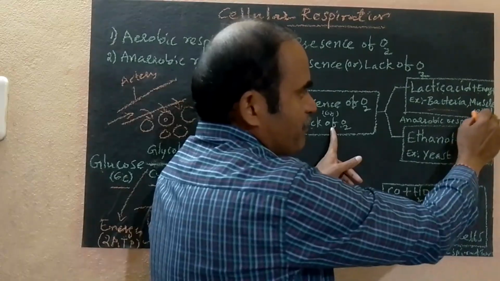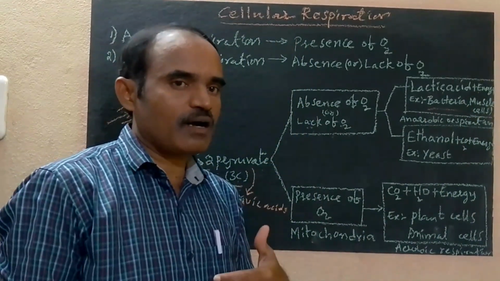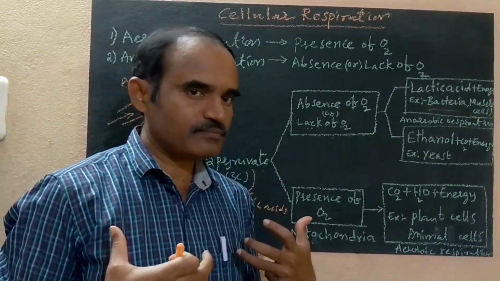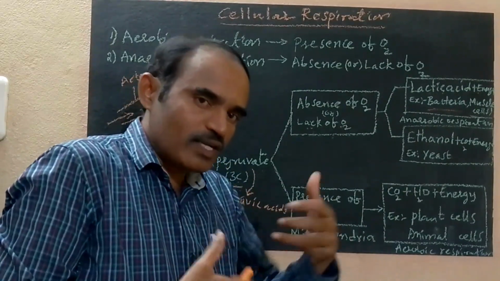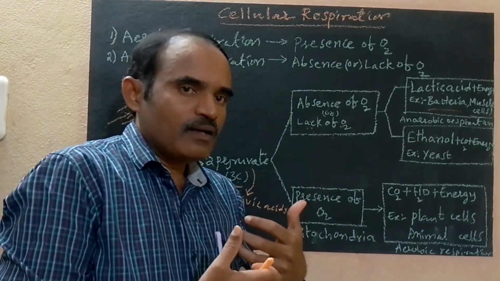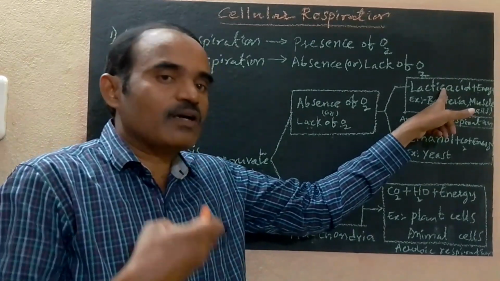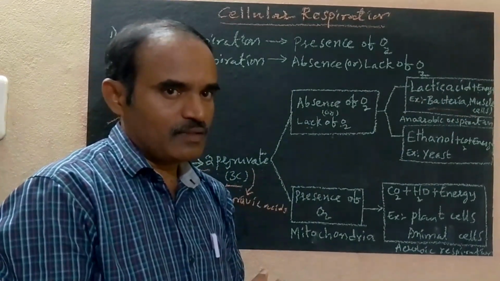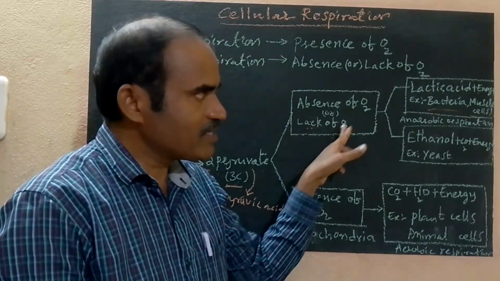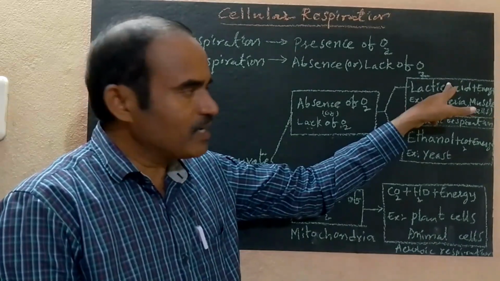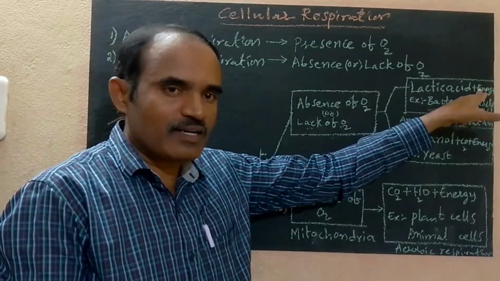For example, in bacteria and muscle cells, when we are doing strenuous exercise, while we are playing outdoor games, after 2 days we will get muscle cramps. Why? Because our muscle cells get energy during playing, but the glucose is not completely oxidized. Incomplete oxidation. So glucose, meaning pyruvic acid, breaks down into lactic acid and also a little amount of energy.